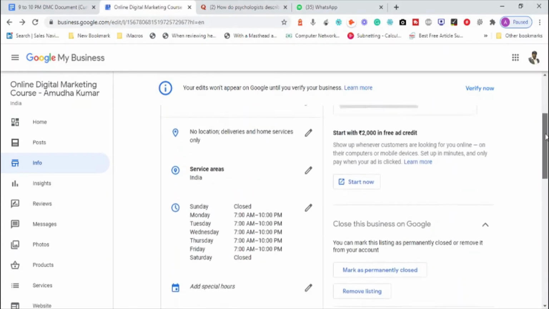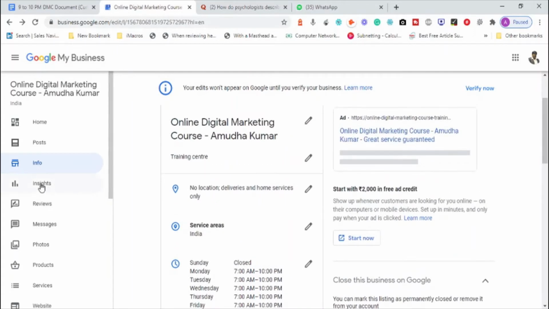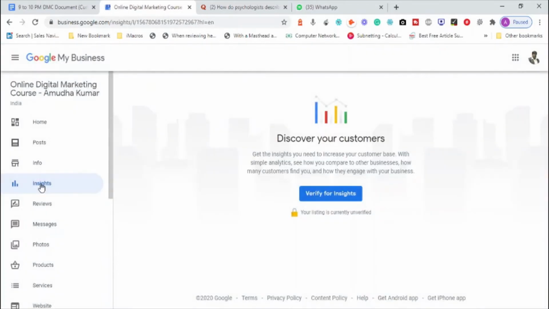The next option we have is insights, which is basically used to better understand the performance of your website: how people come to your website, what keyword did they search, to whom the content was shown, and all the details. Because this is a new business listing, you might not be able to see those insights, but I can log into a different account and help you to see that.